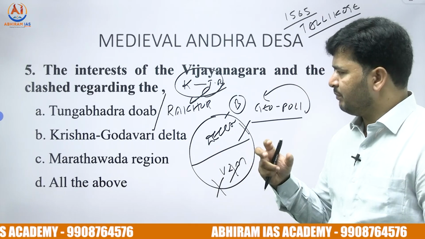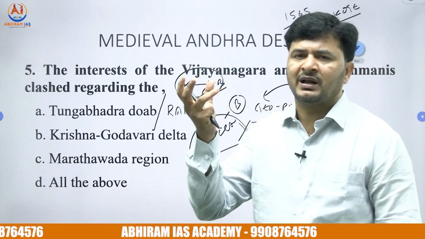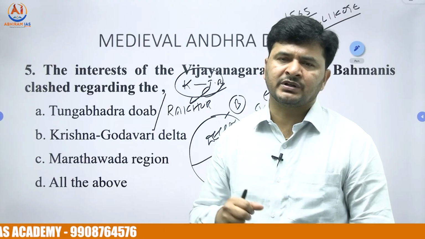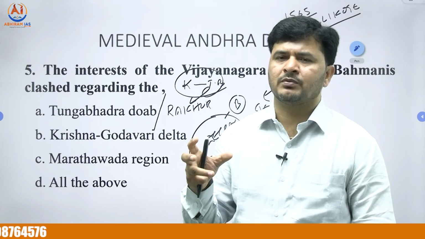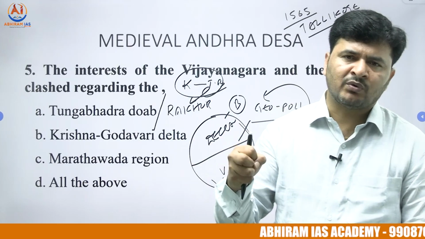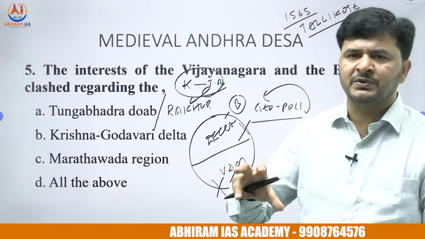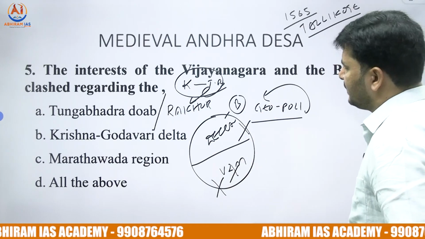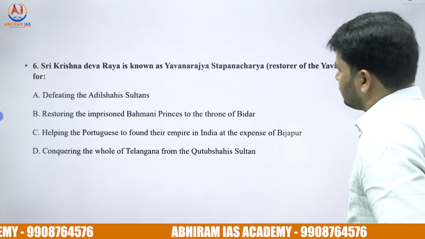One of the major reasons why the glory and grandeur of the Vijayanagara Empire came to an end was the Battle of Tallikote. The four Muslim kingdoms which participated in this battle got command over Hampi, destroyed and plundered temples, and created havoc. The right answer for the fifth question is option A, Tungabhadra Doab, otherwise called Raichur Doab.